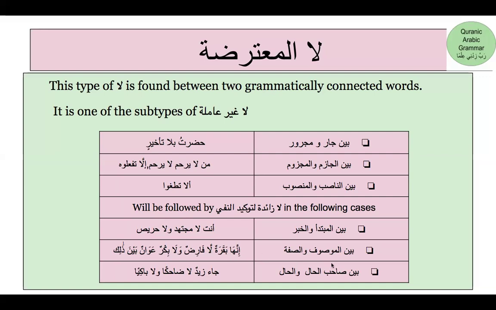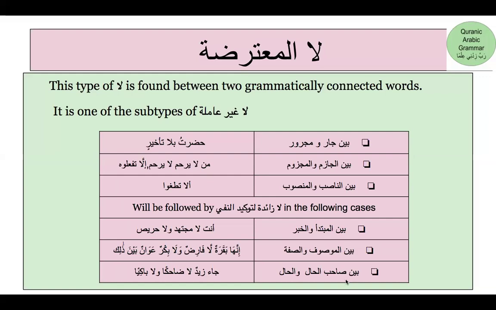Again, in the second example, where la al-mutarida is found between mawsuf wa sifa, you notice here innaha baqaratun la farid. Baqarah is mawsuf, farid is going to be the sifa, and la is present between mawsuf wa sifa. Again, in this case, we notice that it is followed by la zaida li tokidin nafi, which is always preceded by waw and negation, and it is always followed by either an ism mufrad, which is the case in the second example as well, or it can be followed by shibhu jumla.